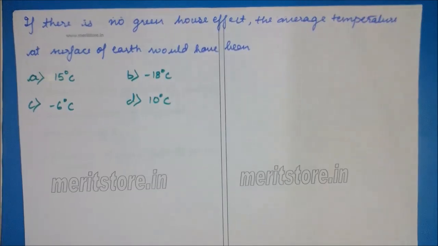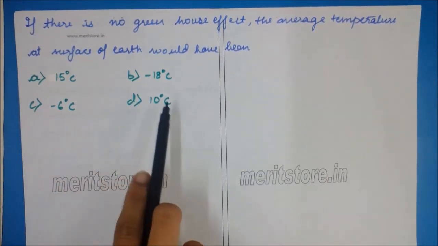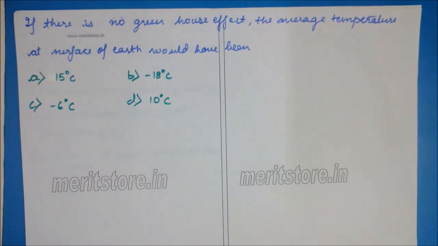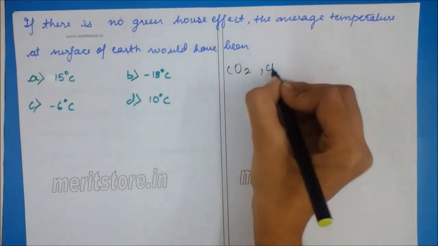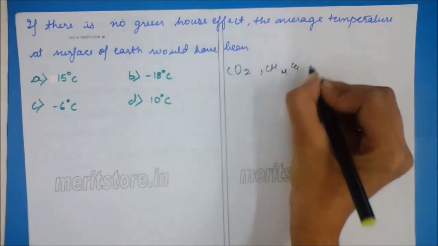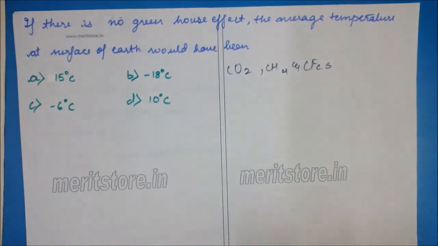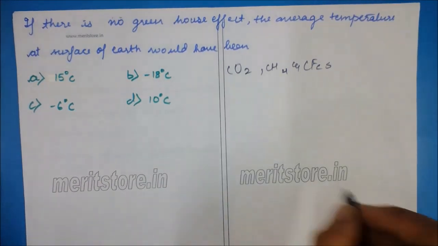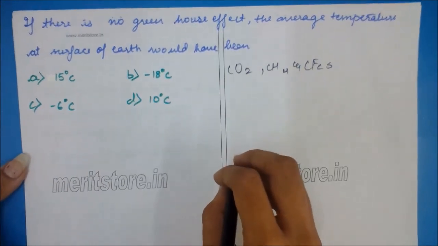If there is no greenhouse effect, the average temperature at surface of the earth would have been 15 degrees Celsius, minus 18 degrees Celsius, minus 6 degrees Celsius, 10 degrees Celsius. Greenhouse gases like CO2, CH4 and CFCs are essential for keeping the earth warm and hospitable. They prevent a substantial part of long-wave radiations emitted by earth to escape into space.